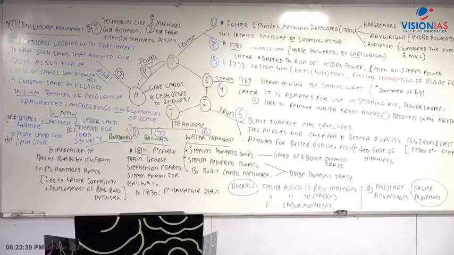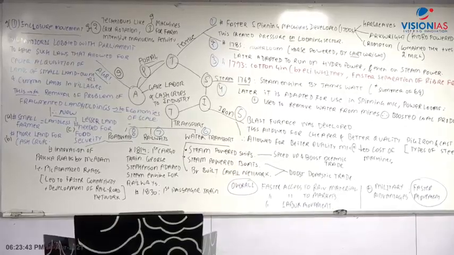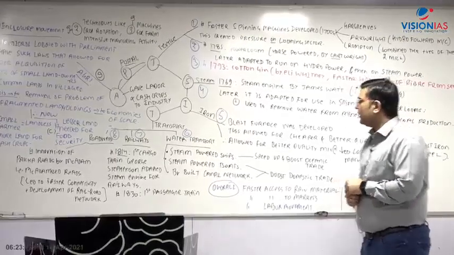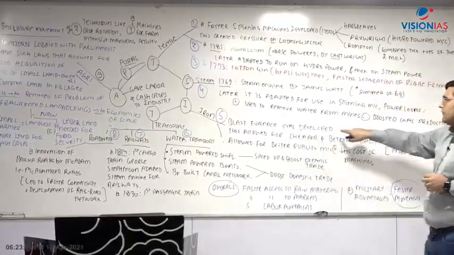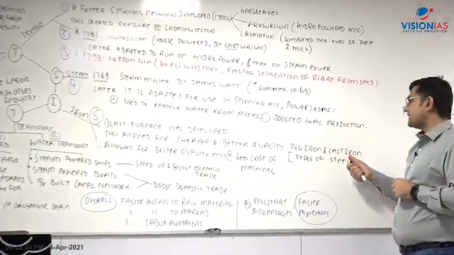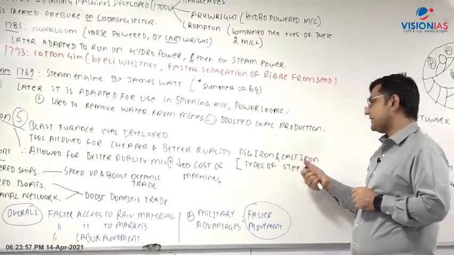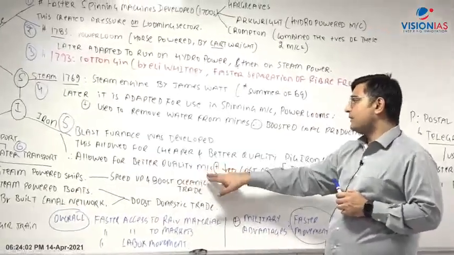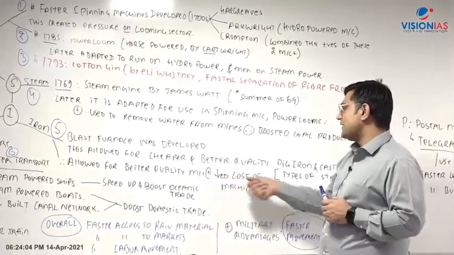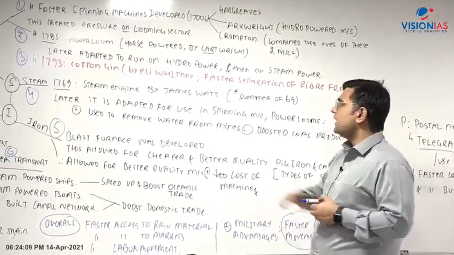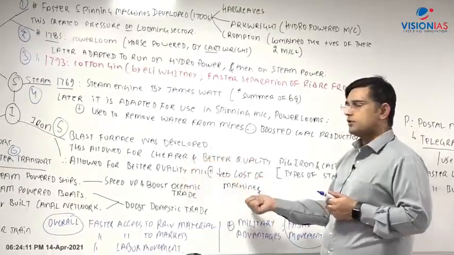Okay. In iron industry, okay, एक last question भी है, वो भी देखते हैं. Iron blast furnace was developed. This allowed for cheaper and better quality pig iron and cast iron. PIG, pig iron and cast iron. These are types of steel. Therefore it allowed for better quality machines plus decreased cost of machines, because if it is cheaper steel, then machines will also be cheaper.